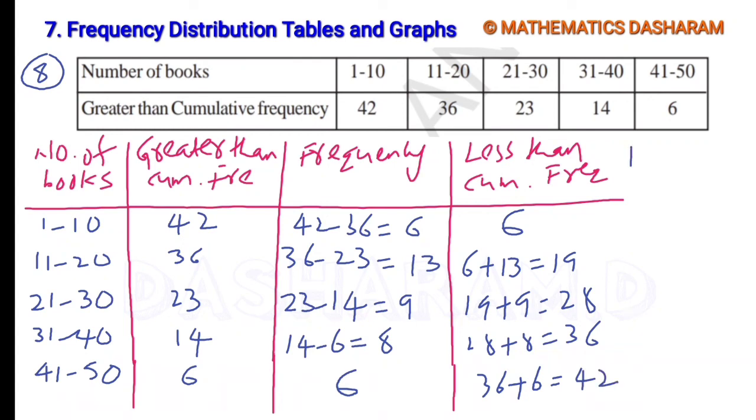So this is the less than cumulative frequency. Here the last less than cumulative frequency and the first greater than cumulative frequency are both the same.